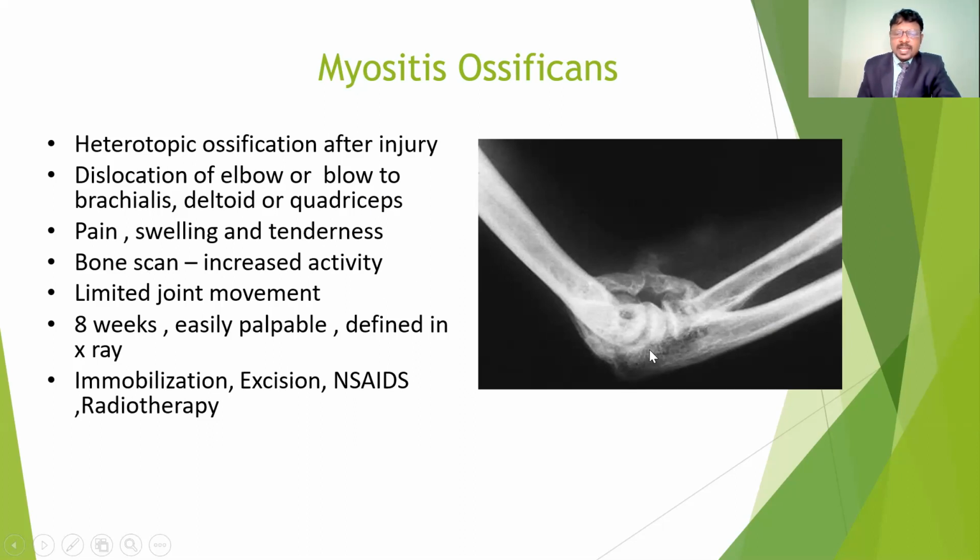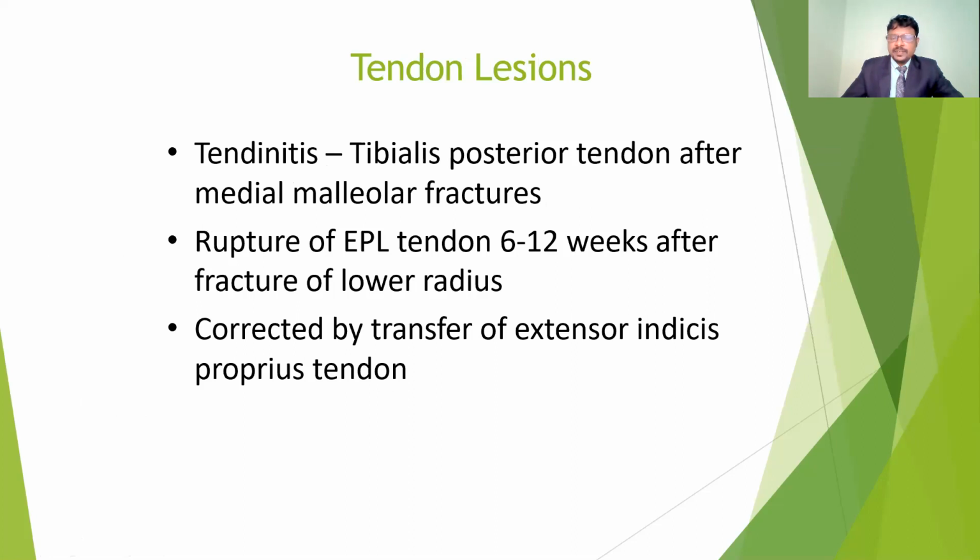And also if you see in the bone scan, there is increased activity. Because of this myositis ossificans, the joint range of motion is going to decrease. Especially those who have these problems have to be immobilized properly. And if it is not controlled, then we have to do a surgical procedure, excision of the extra bone formation in the tissues. And also then we have to give NSAIDs to reduce the pain. And if it's not controlled, radiotherapy is also useful to reduce this ossification. So this is also one of the late complications in fractures.